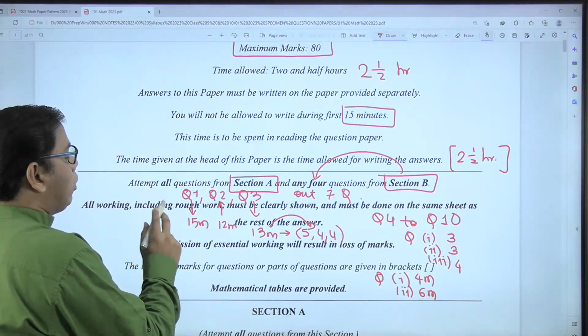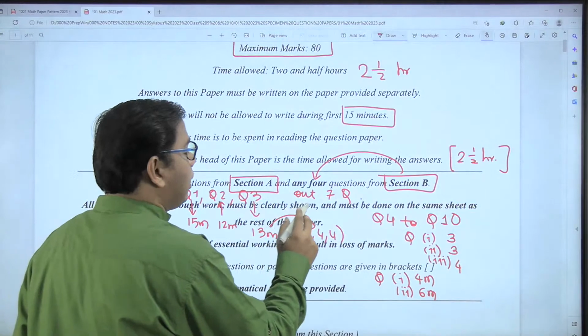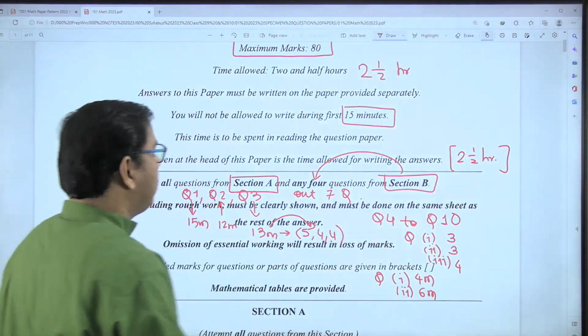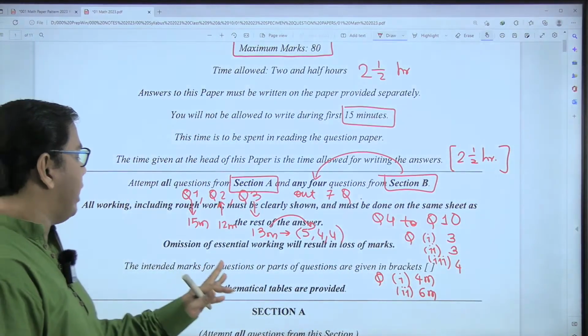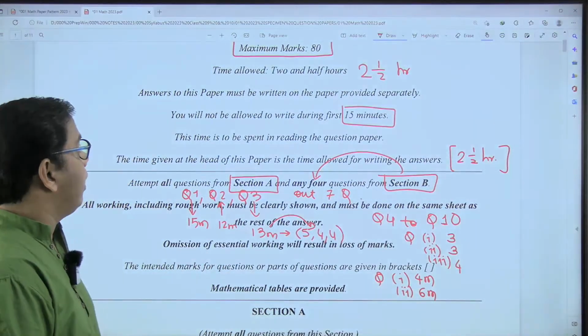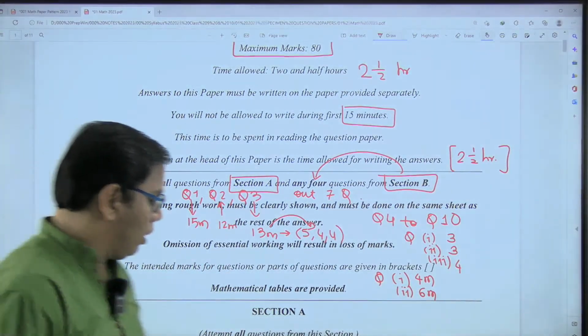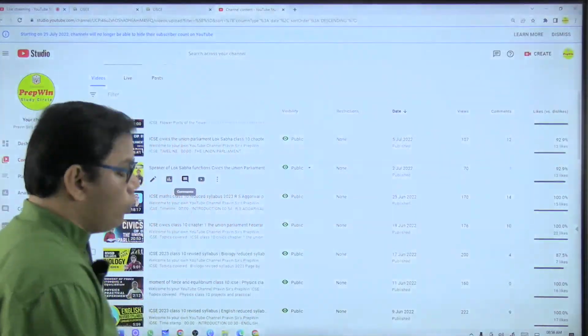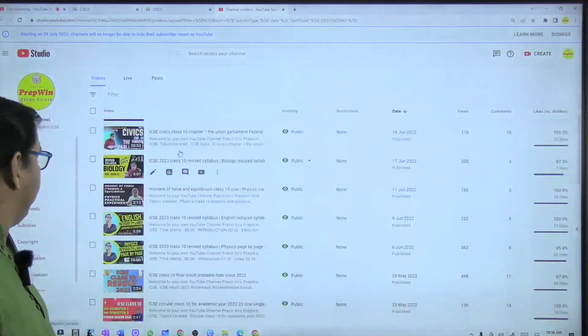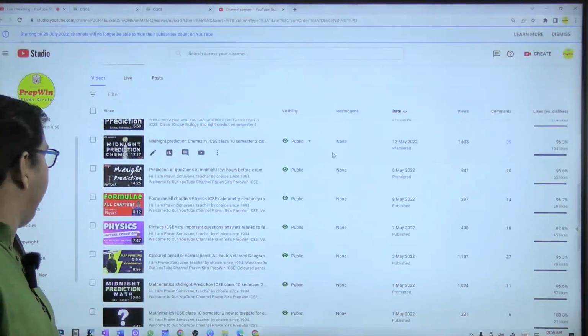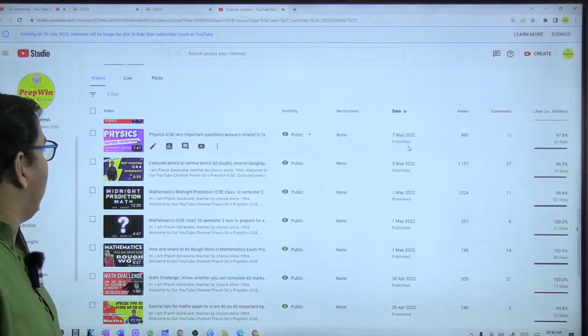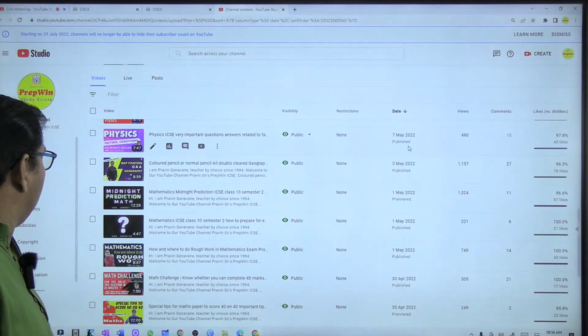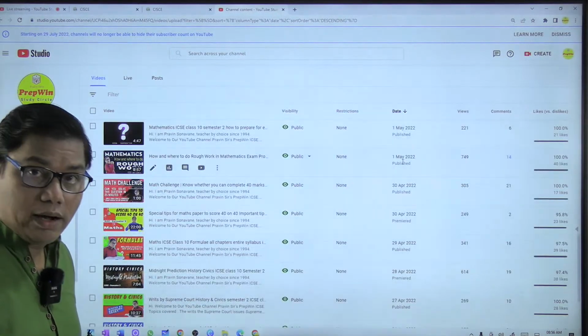All the working, including rough work, must be clearly shown and must be done on the same sheet as the rest of the paper. Again, I would like to tell you that if you go to my YouTube channel, you will see that I have made a video on this confusion. During the examination, students were confused about how to solve the paper and how to do the rough work.